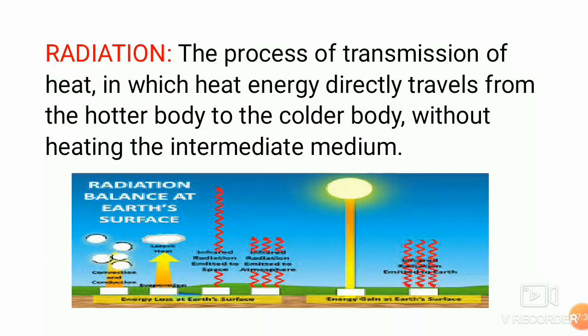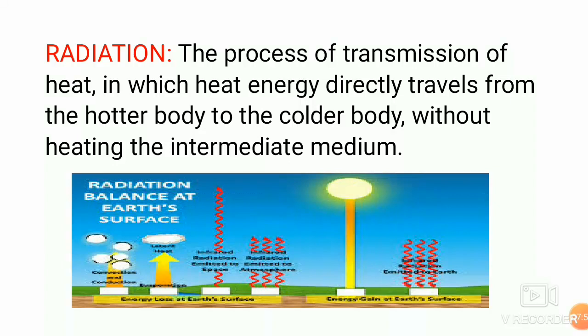It travels in a straight line with the speed of light, which is 3 into 10 to the power 8 meter per second. Radiation can take place in vacuum also, since it does not require any material medium for its propagation.